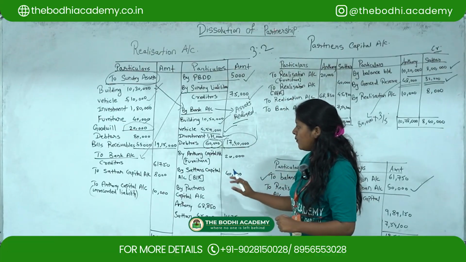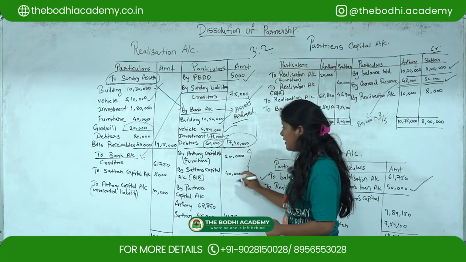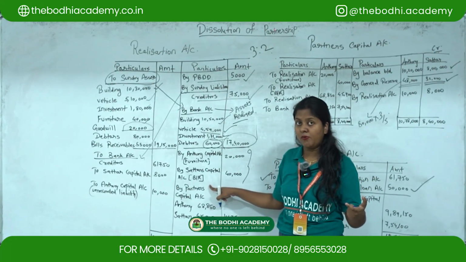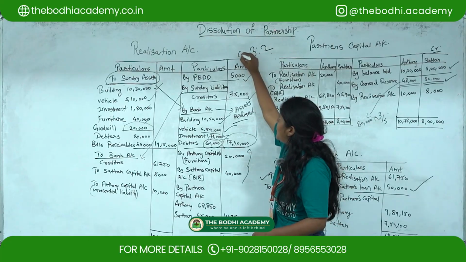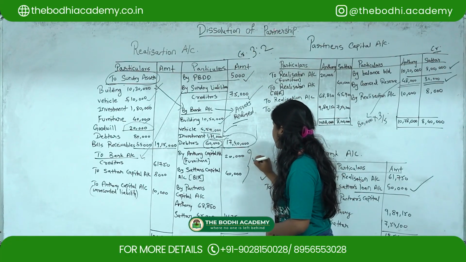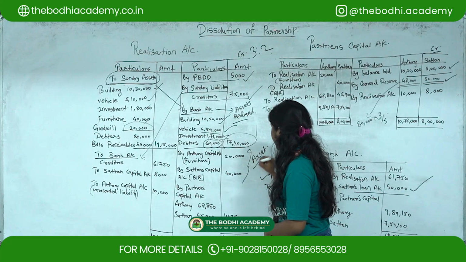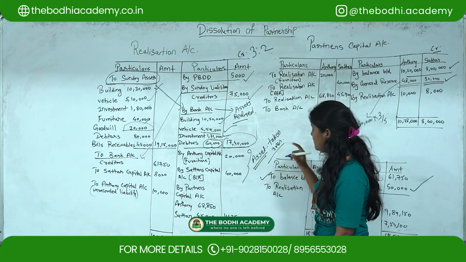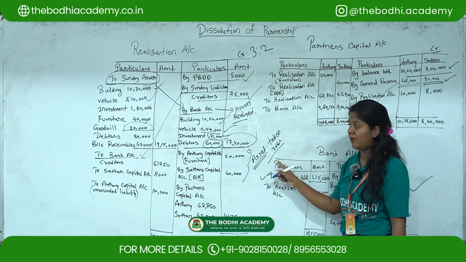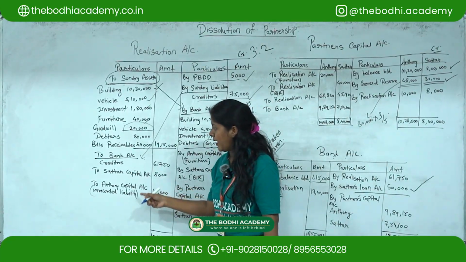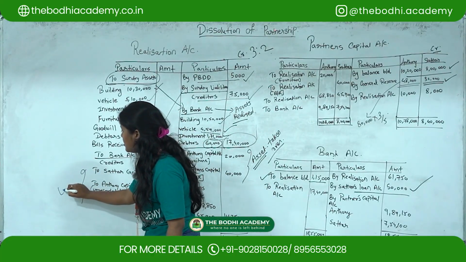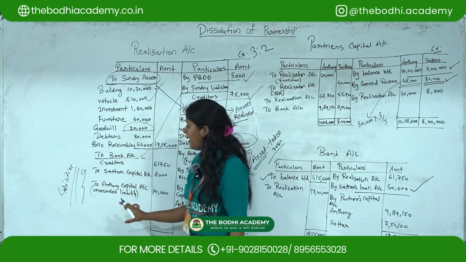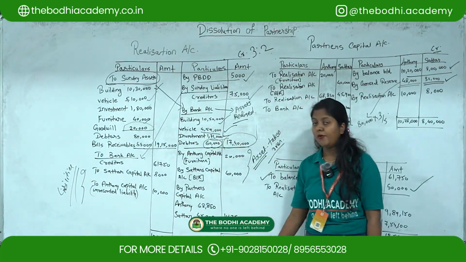Then whatever assets are taken over by a partner, now furniture and bills receivable, or unrecorded assets, okay, if they are taken over by a partner, then they will come under the credit side of the realization account. So these are the assets taken over by the partner, and whatever liabilities the partner takes, that you have to show under this side. Okay, so this is liabilities. Whatever liabilities are paid by the partner will come on the debit side of the realization account.